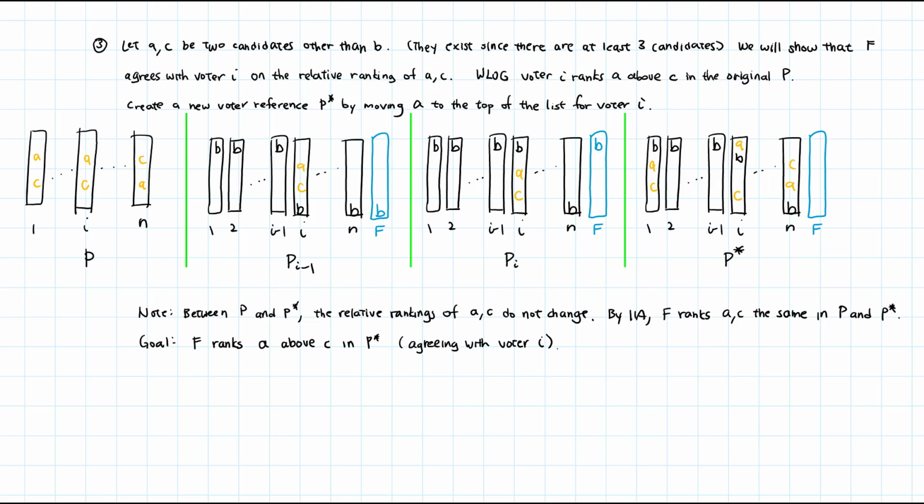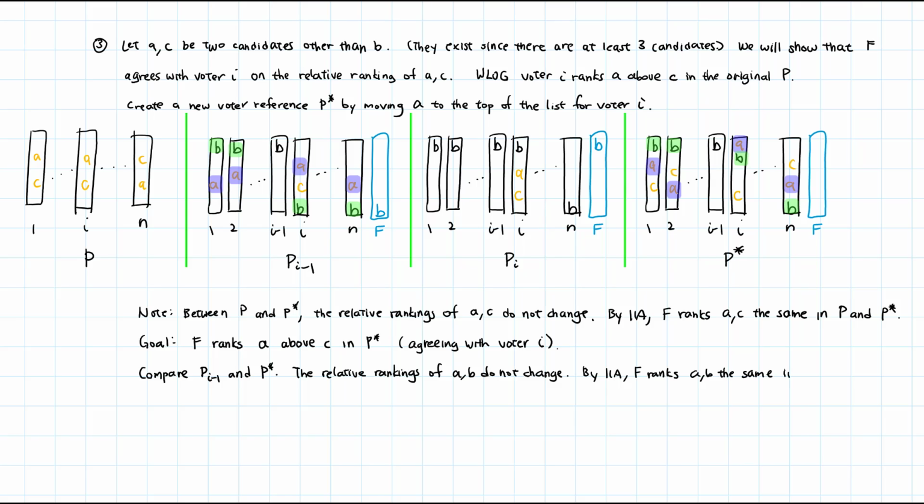We now compare Pi-1 and P star. Notice that the relative rankings of A and B do not change between the two voter preferences. So by IIA, F ranks A and B the same in Pi-1 and P star. But F ranks B at the bottom in Pi-1, so it ranks A higher than B for both Pi-1 and P star.